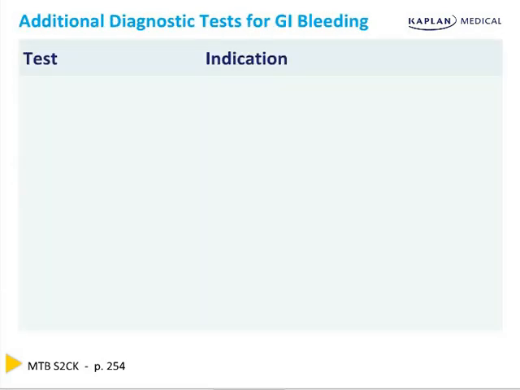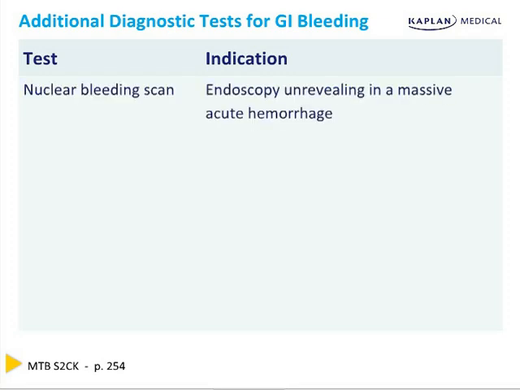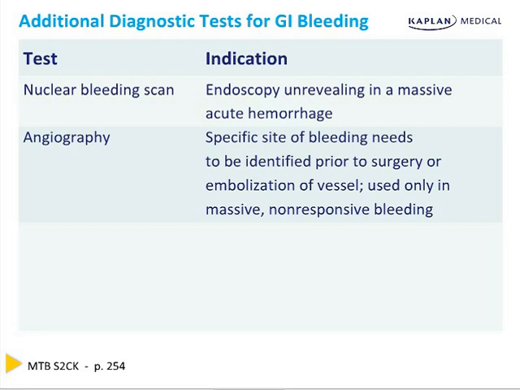There are a variety of additional diagnostic tests for GI bleeding, but they all have very narrow indications. A nuclear bleeding scan is used when the endoscopy has failed to reveal the source of the acute hemorrhage. Angiography is used when specific site of bleeding needs to be identified prior to surgery or embolization of a vessel. Remember, it's used only in massive, non-responsive bleeders.